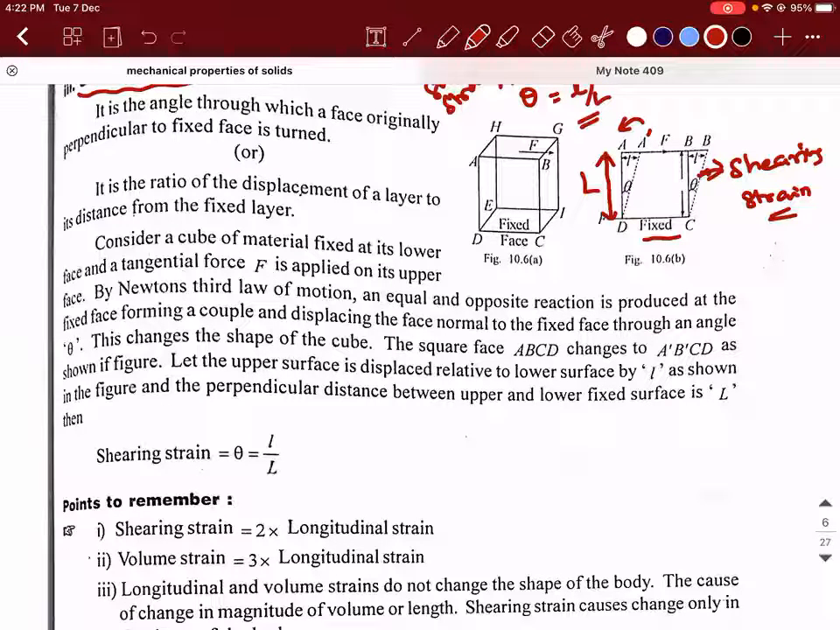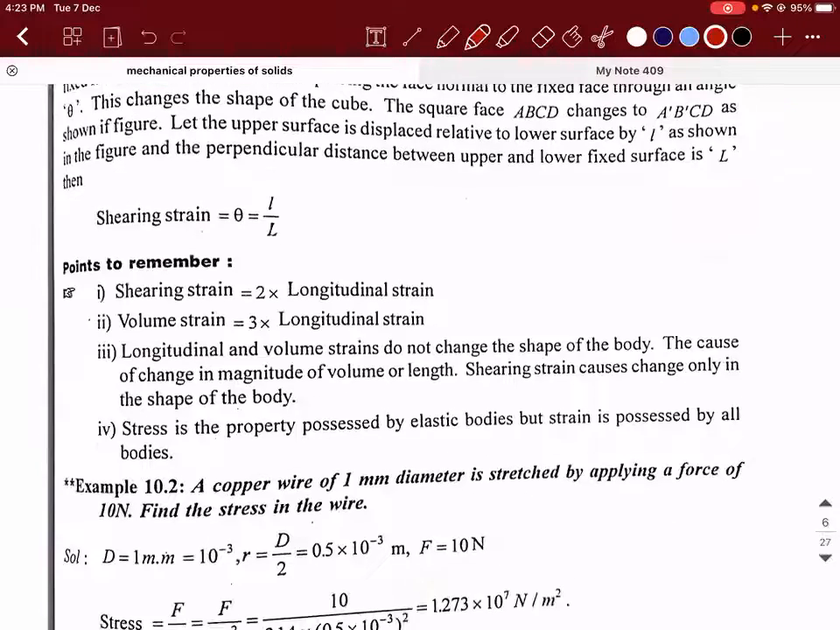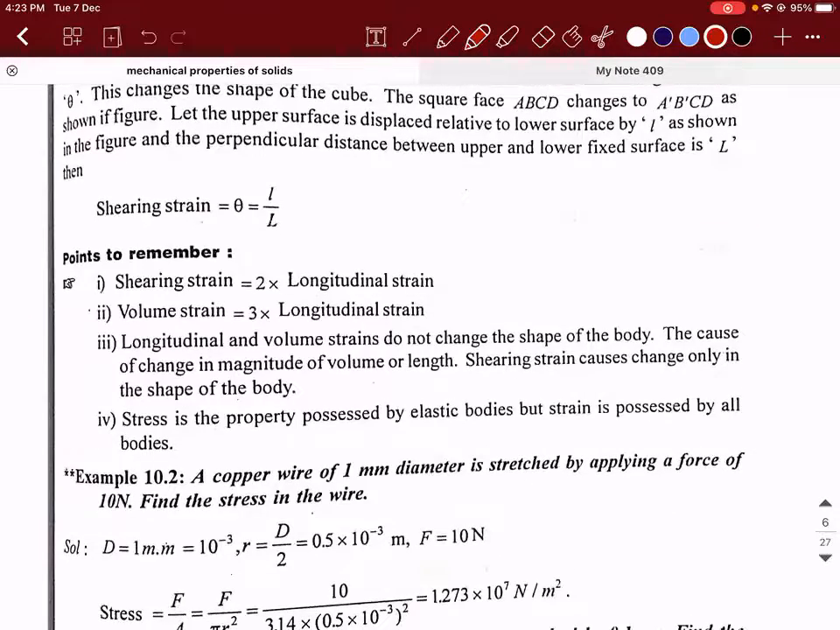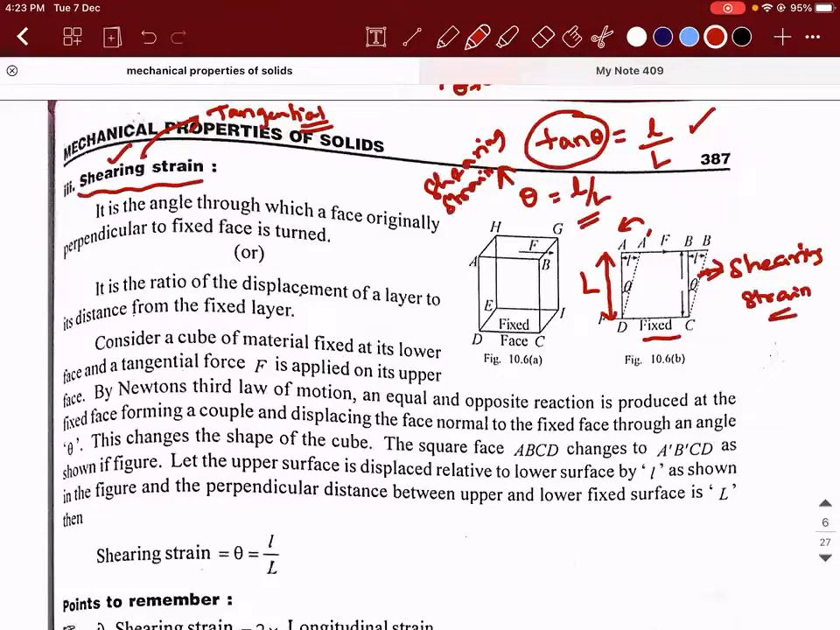Right, guys? I hope I'm clear. Shall I proceed? Sir, the small l denotes the change in length, right? Yes. It denotes the displacement that has been caused for the topmost layer with respect to its original position. So there is a small shift. Are you able to understand the shift? The bottom surface is fixed, but the top surface has got shifted.